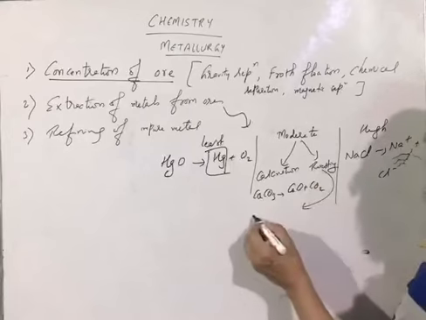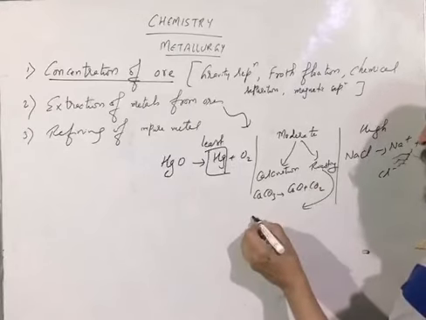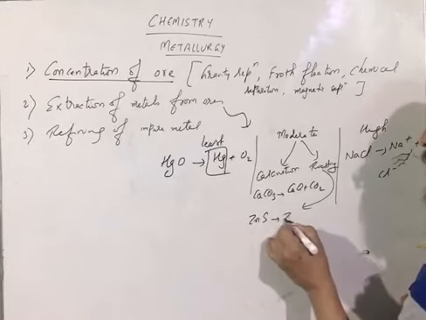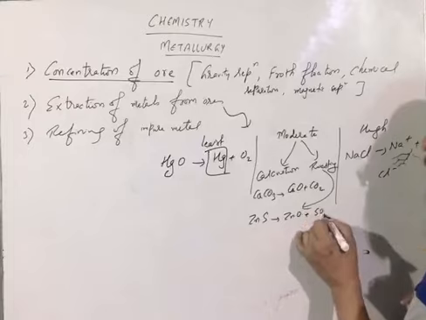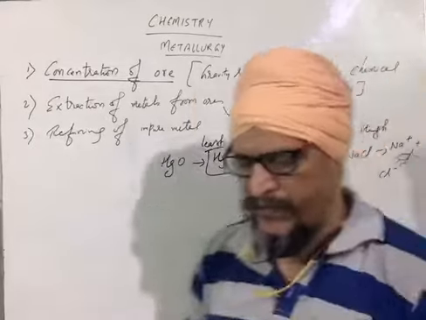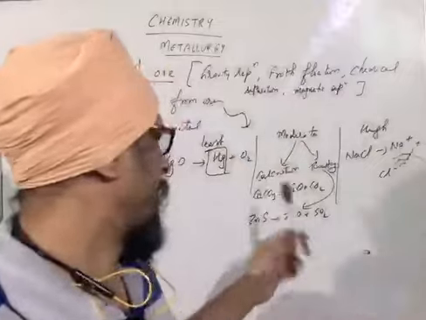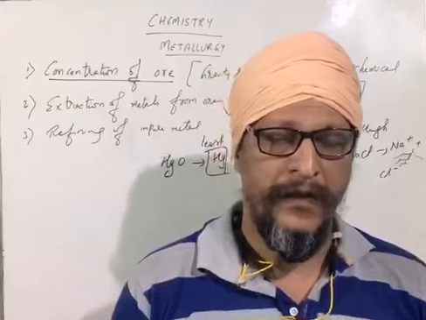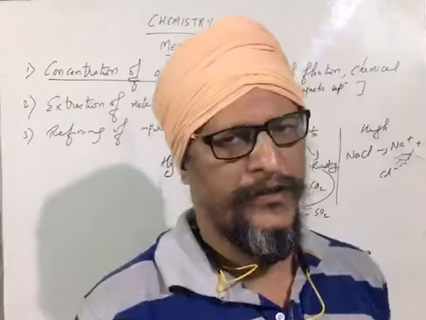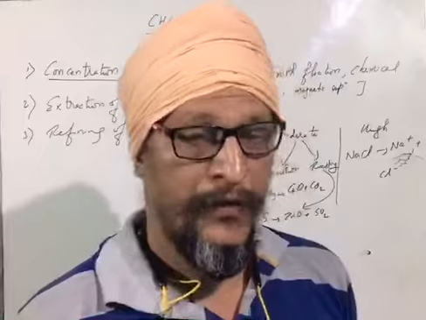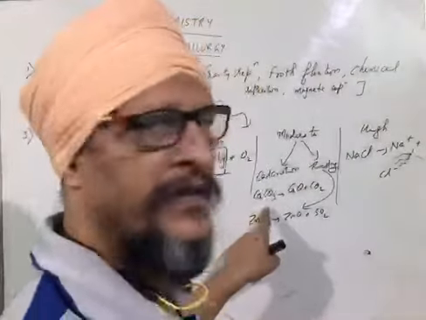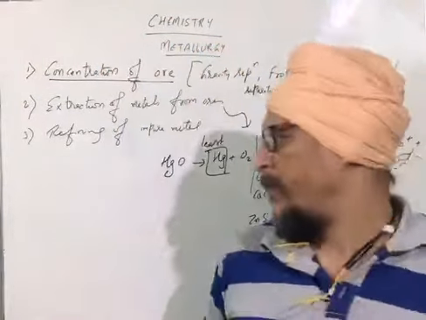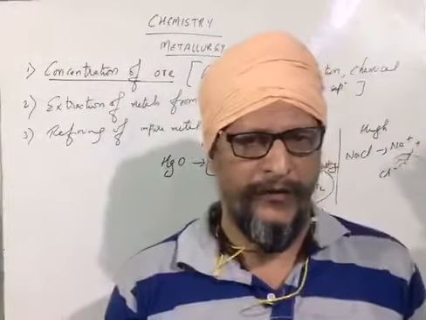Roasting: suppose this is zinc sulfide. When you heat it, zinc oxide plus sulfur dioxide is formed. Remember, calcination means the process of heating an ore in the absence of air, whereas the process of heating an ore in the presence of air is said to be roasting. You must keep in mind that in calcination, carbonate ore is involved, whereas in roasting, sulfide ore is involved.